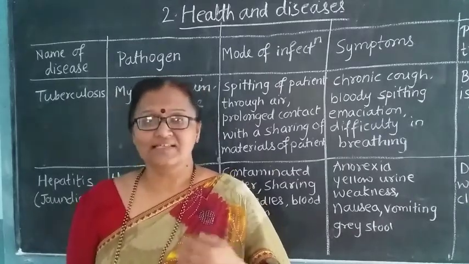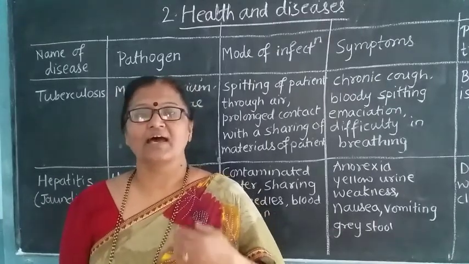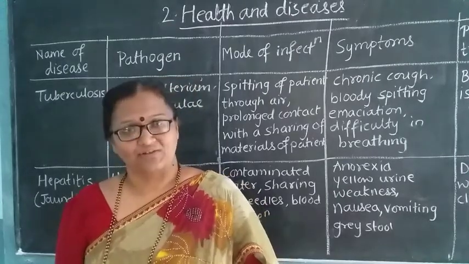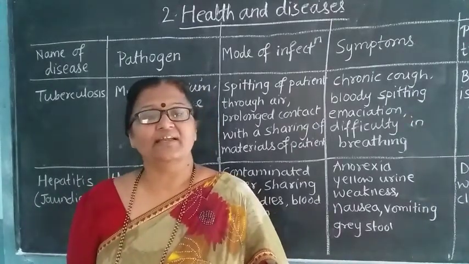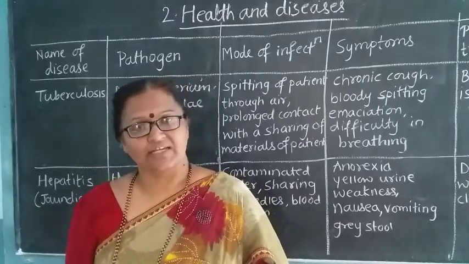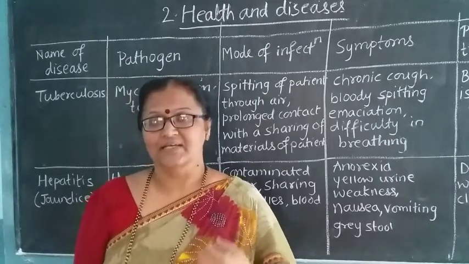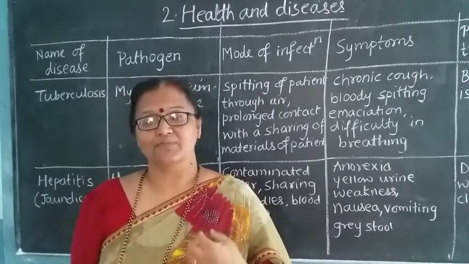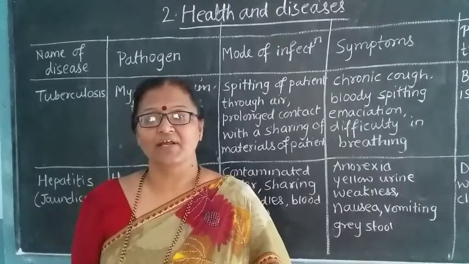Now there are various diseases present on our earth. They are affected to our body with the help of pathogens. Now these pathogens, what they do actually, they enter our body and they affect our immune system and also the various organs, due to which our body shows some signs and symptoms. Various different types of signs and symptoms are shown by our body.